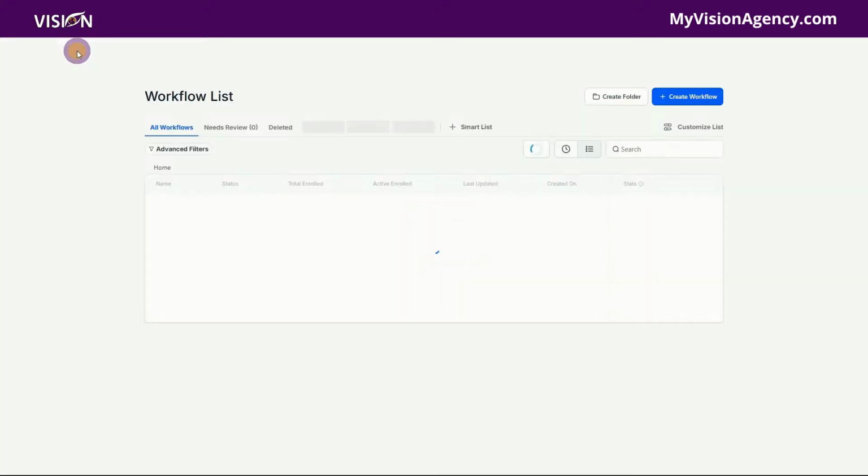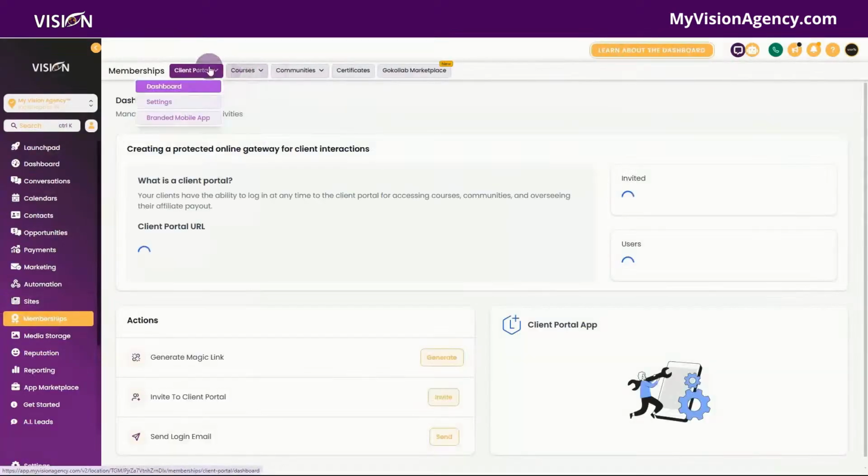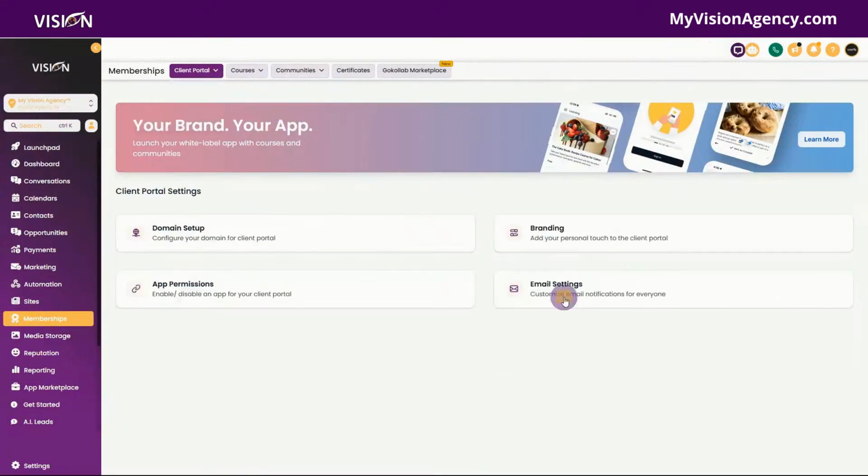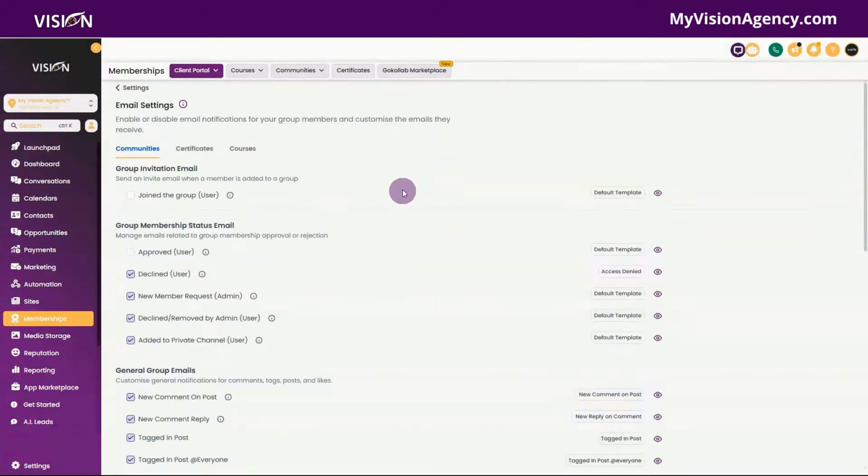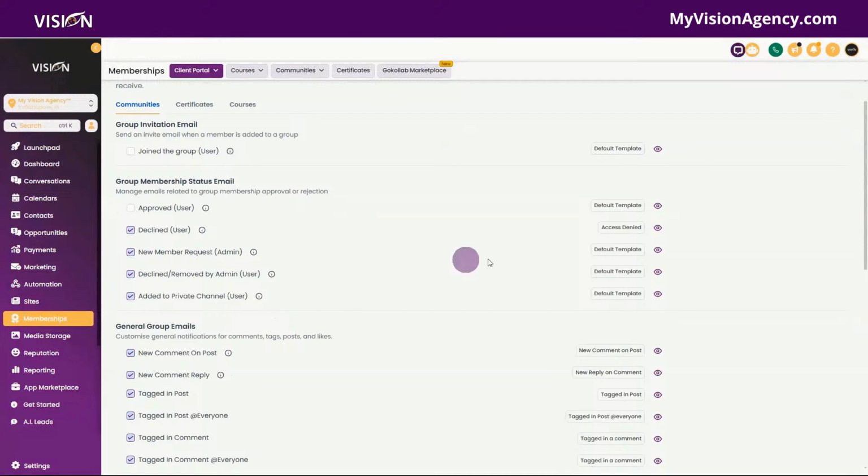I will tell you though, if you go into your client portal, settings, and email settings, you want to make sure that if you're sending an email through that workflow, you do not have the email here selected. The reason is because they're going to get two different emails. So you want to choose how you want to structure your invites to your community.